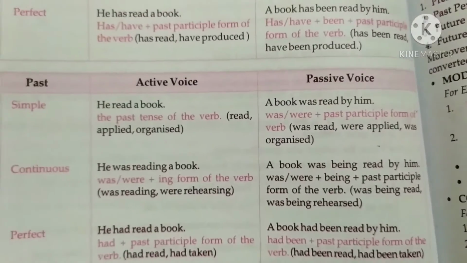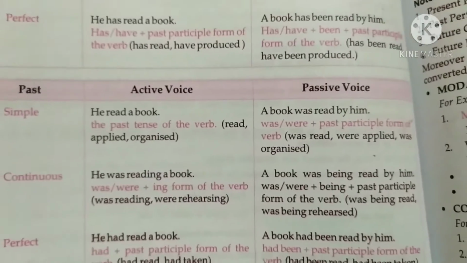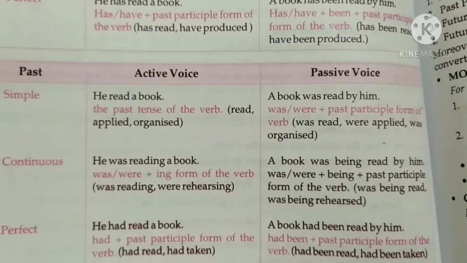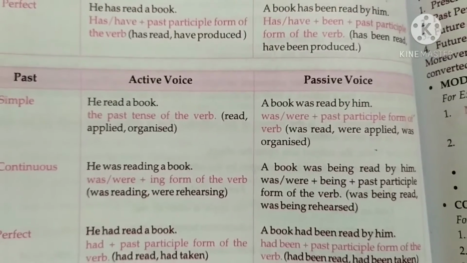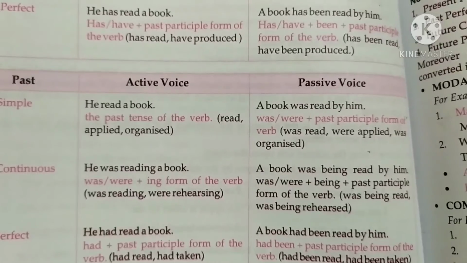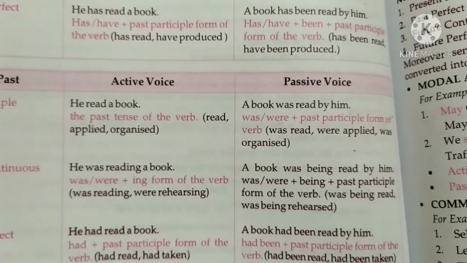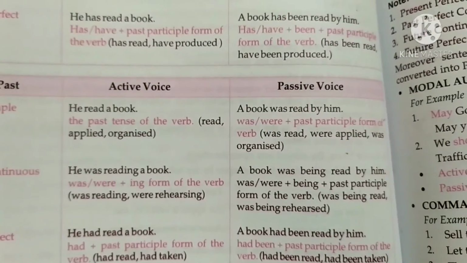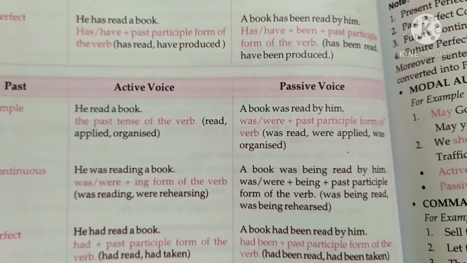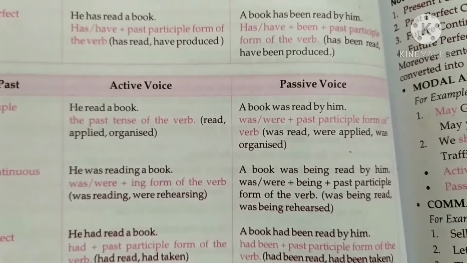Okay. In past continuous, how to change active to passive voice? He was reading a book. So was reading, were reading, like that. So we make it: a book was being read by him. Okay, understood? Being is used: was being read by him.